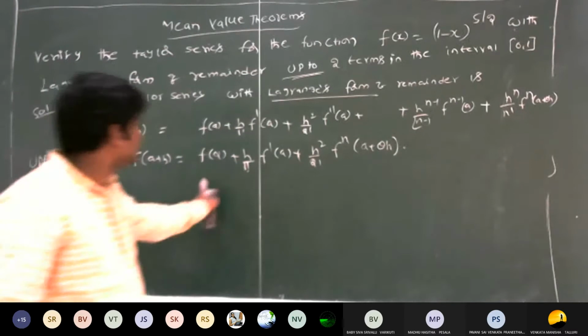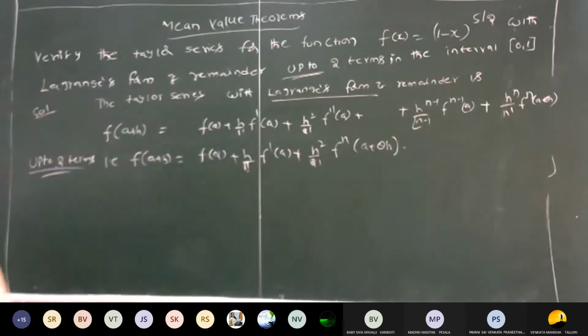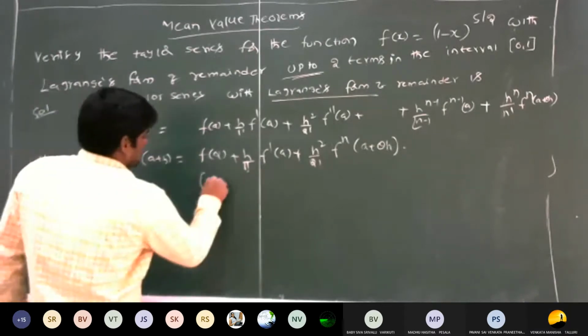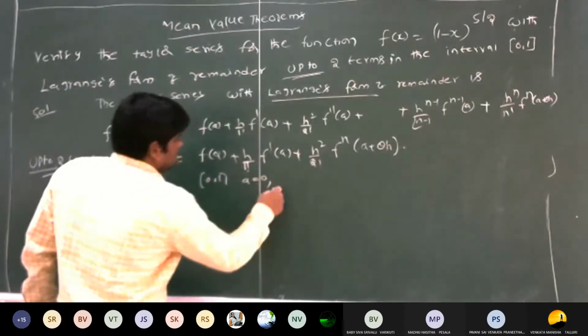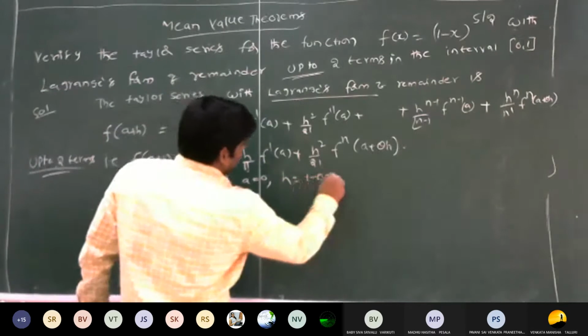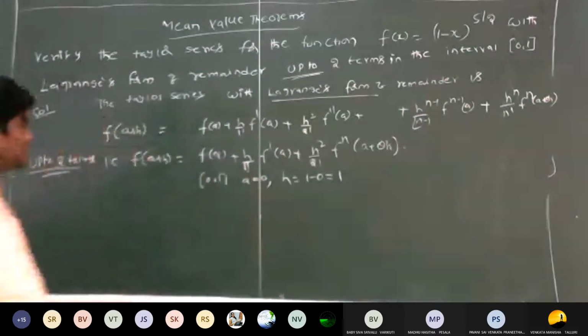Is it clear? Yes, sir. Here the interval is 0, comma 1. So a is equal to 0 and h is equal to 1 minus 0, that is equal to 1.